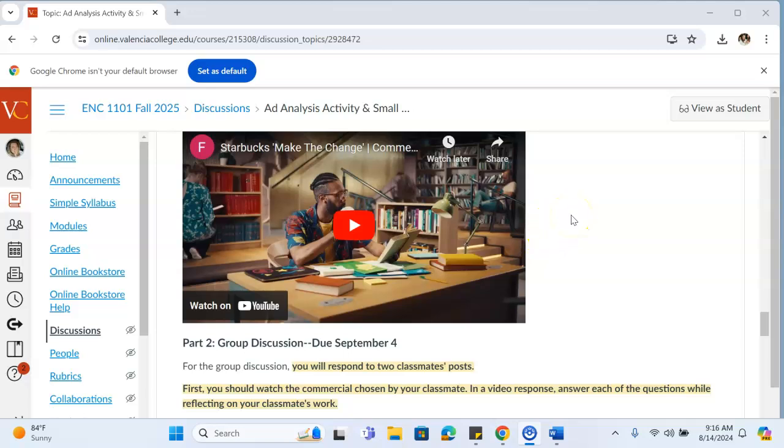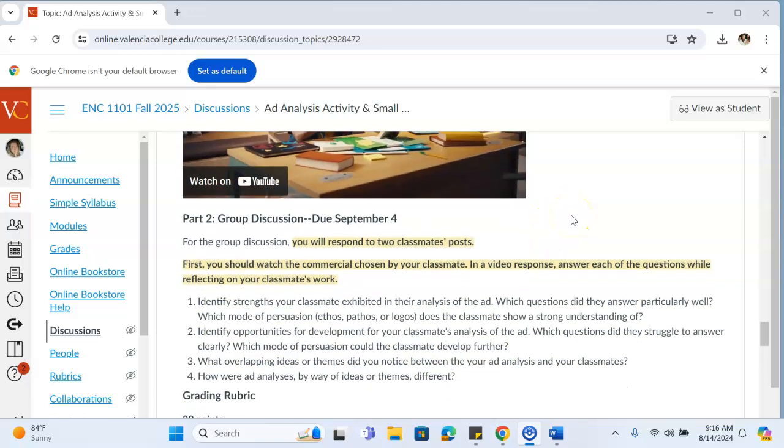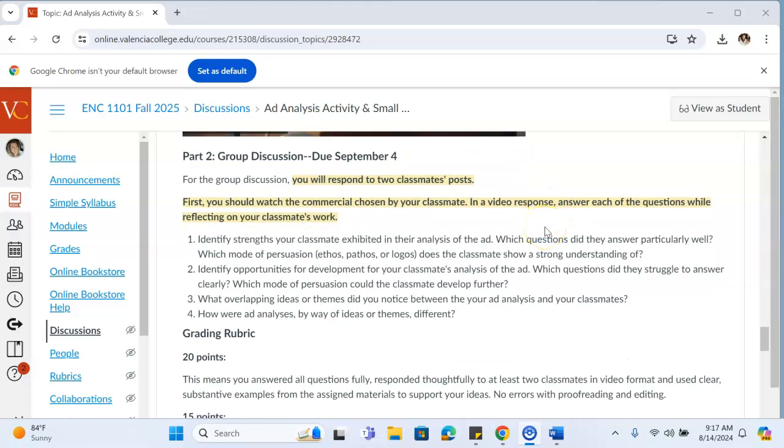Then, once you have submitted your work, you will reply to 2 group members. So you're going to read through their work, have a look at the ad that they chose, and reflect on what they had to say. First, in your response, and you are going to do this by video, you will identify strengths that your classmate exhibited in their ad analysis. Which questions did they do particularly well with? Which mode of persuasion does the classmate show a strong understanding of?